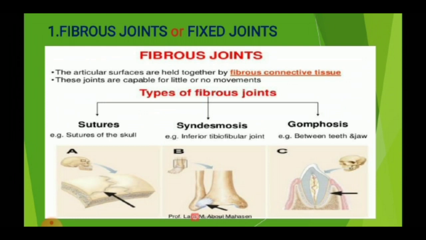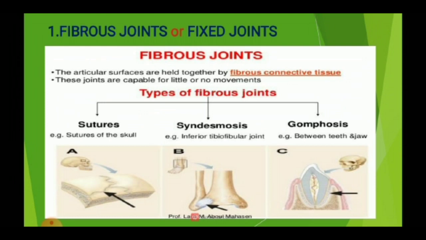Fibrous connective tissue is a connective tissue that provides support to the joint, and articular surface means the end part of the bone which connects with another. Fibrous joints are capable of little or no movement. It may move or not, so it is known as a fixed joint.